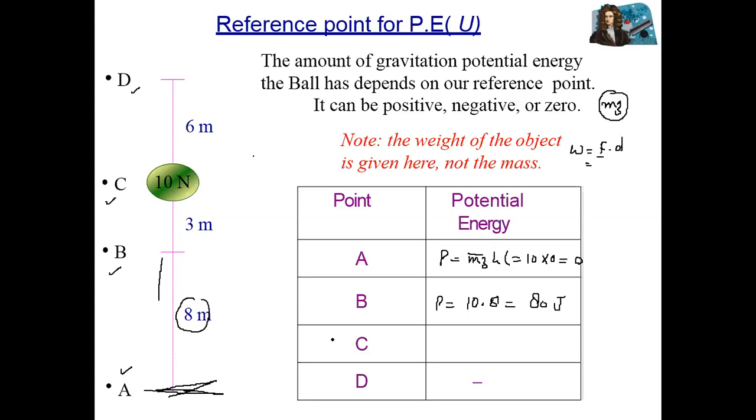Potential energy at C. So you can see 8 plus 3, this total is equal to 11 meters from the surface of Earth. So 10 multiplied with 11 equals 110 joule. Potential energy at D. So total height is 6, 3, 9 and 8, equal to 17, where potential energy is equal to 10 multiplied with 17, equal to 170 joule.